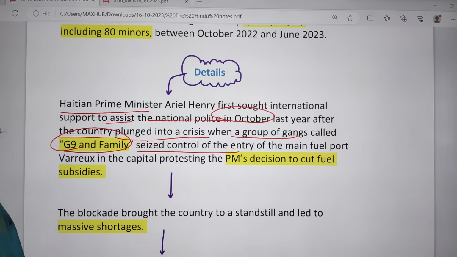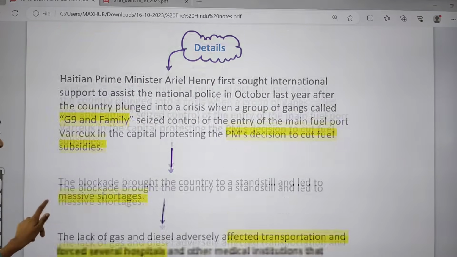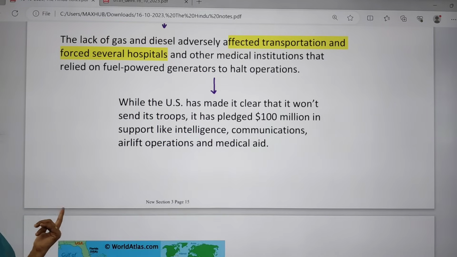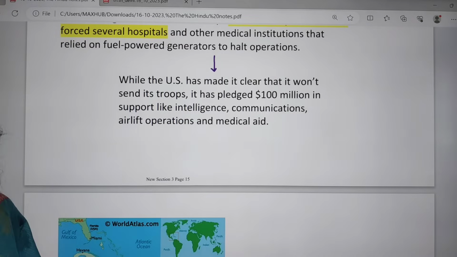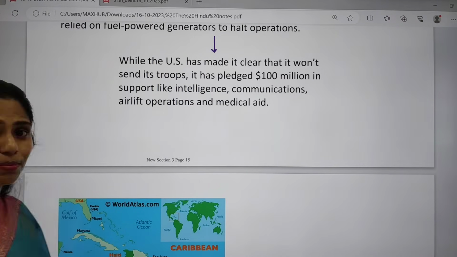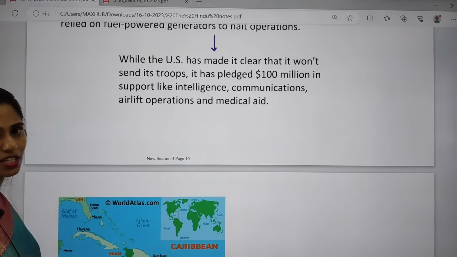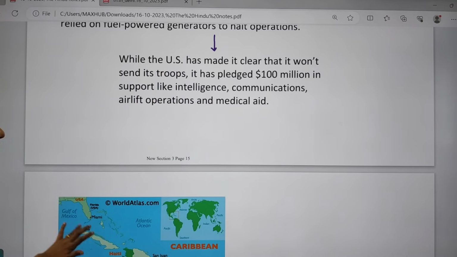Because of this there was a cutting of fuel. Because of this blockade, there were massive shortages in the country, and there was a lack of gas and diesel that adversely affected transportation and also forced several hospitals and other medical institutions to rely upon fuel-powered generators. The US made it very clear that it won't send troops, but it will provide some assistance like intelligence, communications, airlift operations and medical aid. This is mainly what was said by the US.